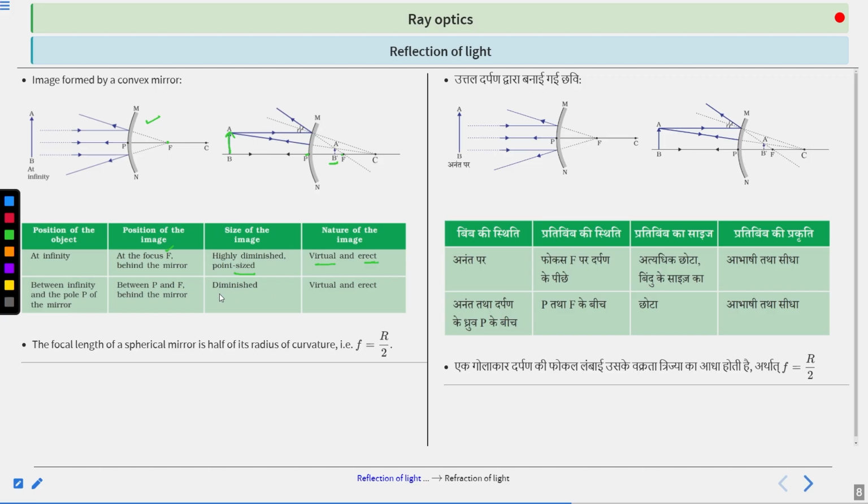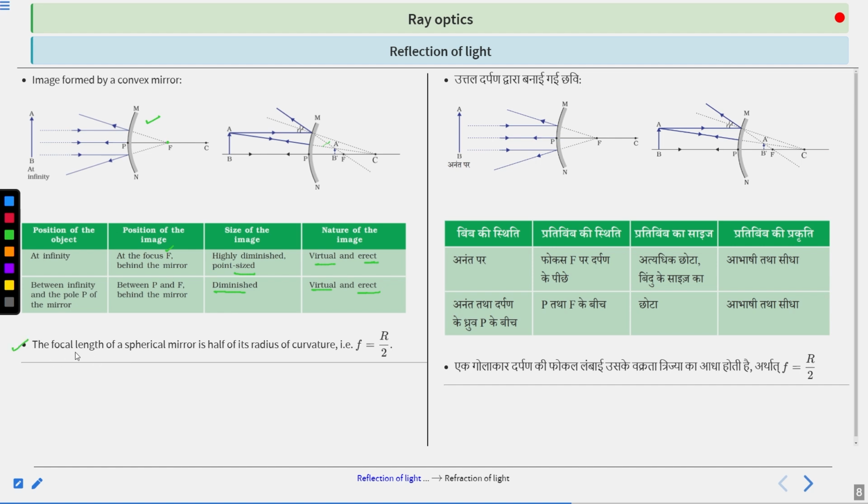The size of the image is diminished as compared to the size of the object. Look, this is the size of the object AB, and this is the size of the image. So the main point is that when the object is placed between infinity and pole P of the mirror, the position of the image is between P and F behind the mirror. This one, A prime B prime. And in that case, the nature of the image is virtual and erect. I hope this is clear.